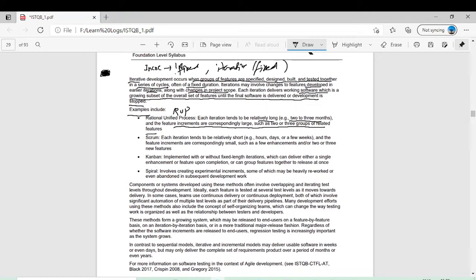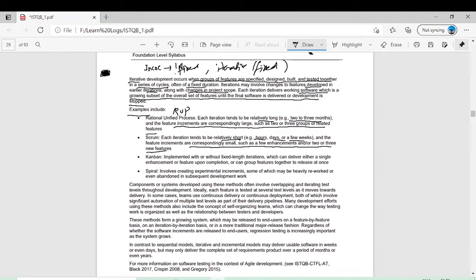The one which is very famous in agile methods is Scrum. Each iteration tends to be relatively short: hours, days, or a few weeks. And the feature increments are correspondingly small, such as a few enhancements or 2 or 3 new features.